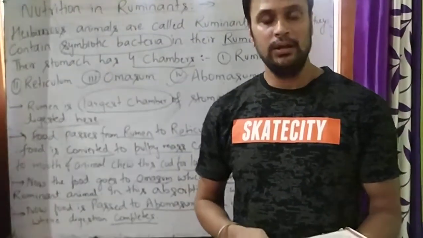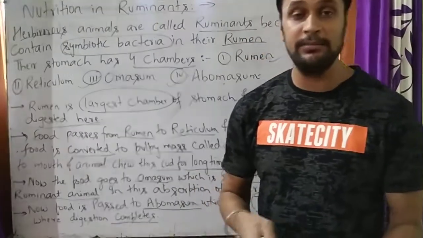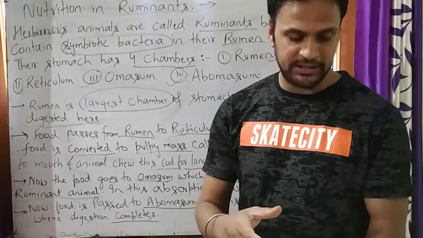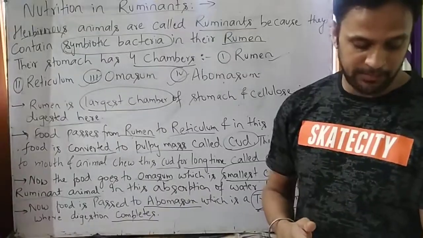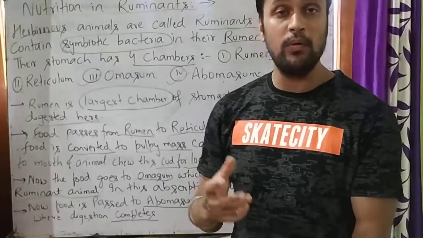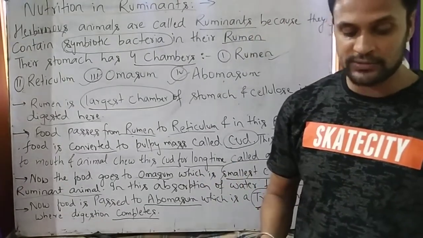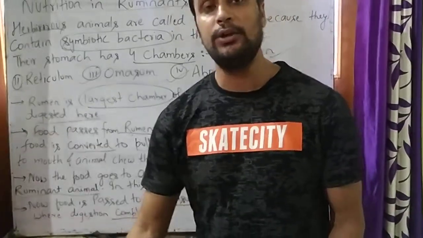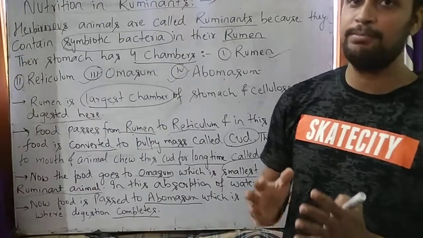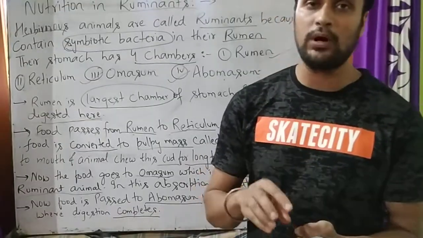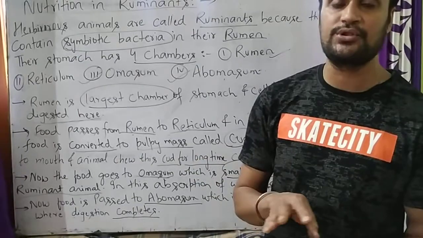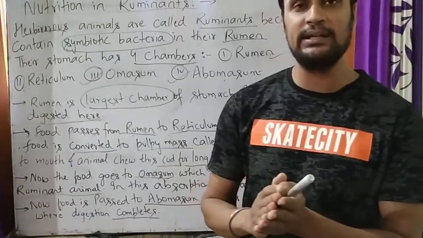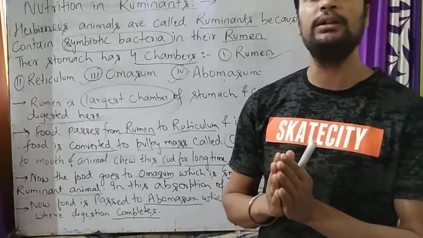So now student, your chapter, that is nutrition in animals, is completed. You are in a condition to solve all those objective type of questions which are given on page number 21: few words questions, 1 to 2 sentence questions, short answer questions and long answer questions. In the very near future, a unit test is going to be organized by your school. So you should focus on all those objective questions, true or false, and fill in the blanks, so that it will be easy to answer and score good marks in your unit test.